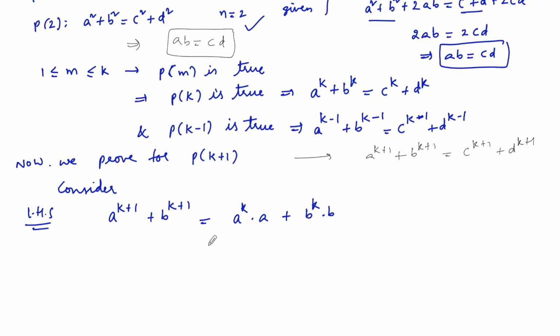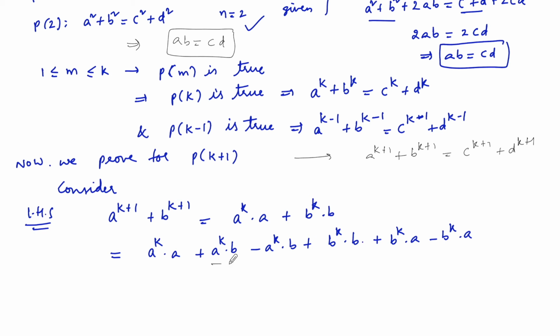To utilize all these given equations, let us do some addition and subtraction. For a^k times a, let's write here plus a^k times b minus a^k times b. And for b^k times b, let's add and subtract b^k times a minus b^k times a.